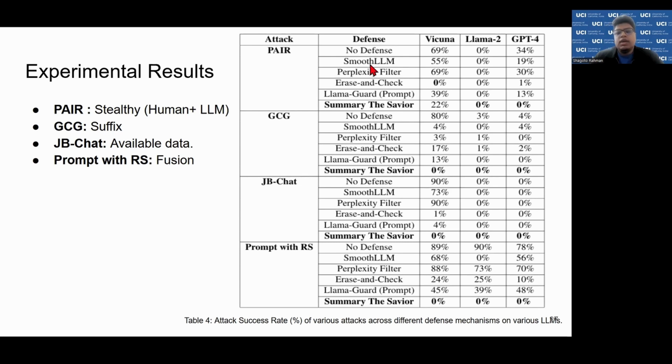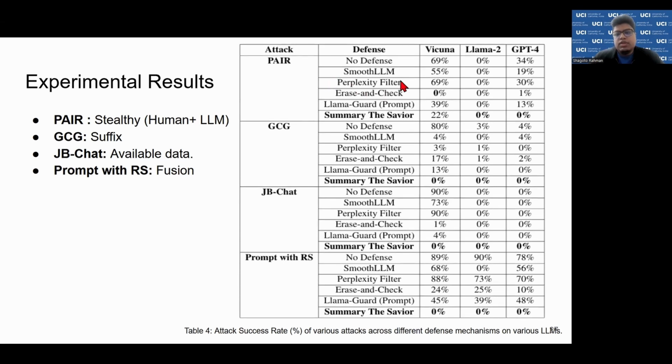across these three models, Vicuna, Llama 2, and GPT-4. The different attacks in this case are PAIR, which is prompts generated by humans and LLMs, GCG, which is a suffix-based attack, Jailbreak Chat, which is basically the available data online, and Prompt with Artist, which is basically the conglomeration of different kinds of attacks. And we can see that when there is no defense, they are pretty deadly, but with different defenses, they are pretty low. But the lowest we have seen in this case is with Summary the Savior, getting 0% attack success rate in almost all the attacks across all the LLMs.